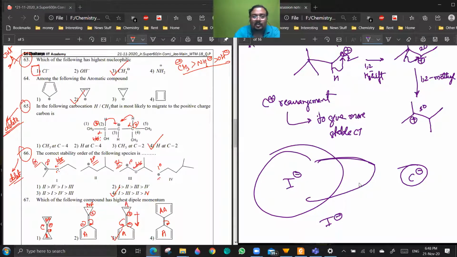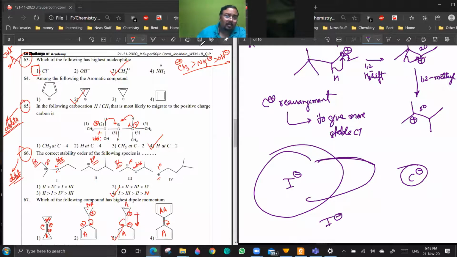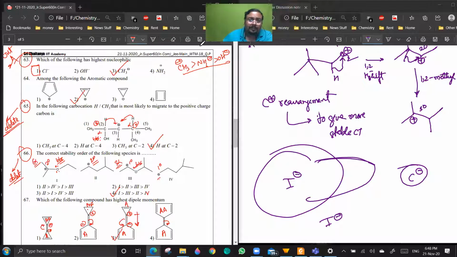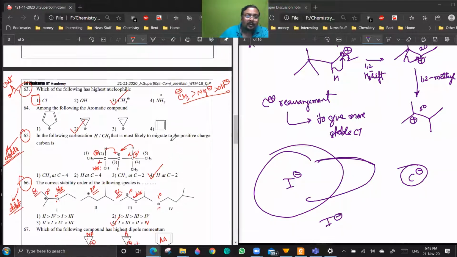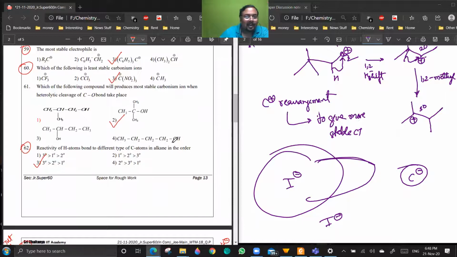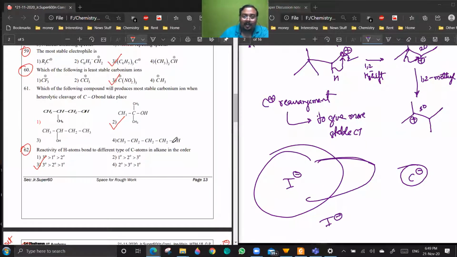This makes no sense. First of all, it is an out of syllabus question. Second of all, they have explicitly mentioned at the start of the syllabus that nucleophilicity comparison is not there. Then they ask it and give a wrong answer. I don't want to really comment on this. Why will they give out of syllabus questions? I am not setting the paper, so I can't go on record on why they are setting this type of paper.